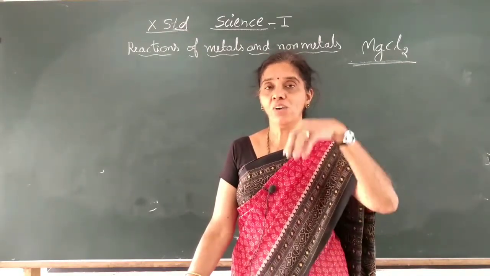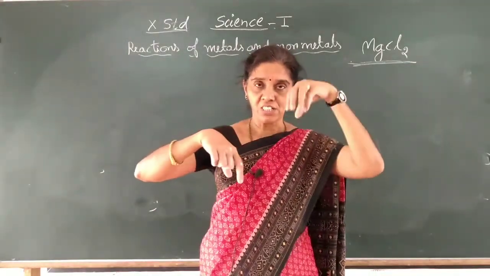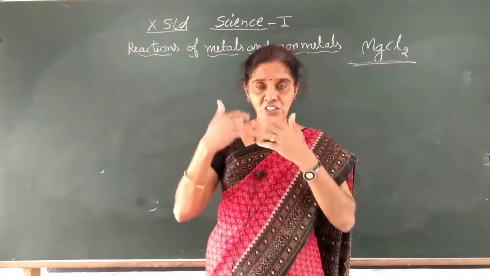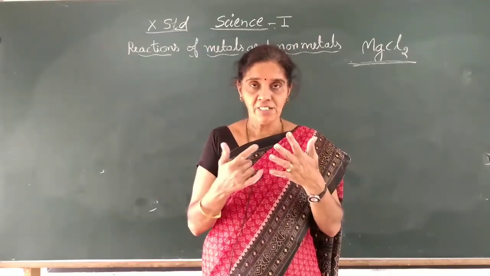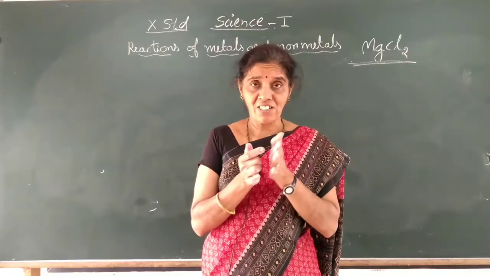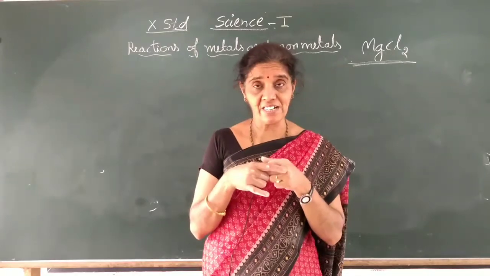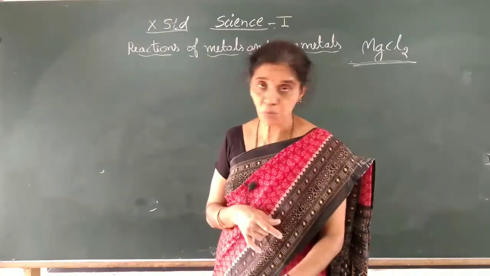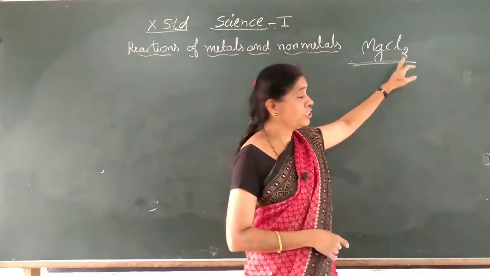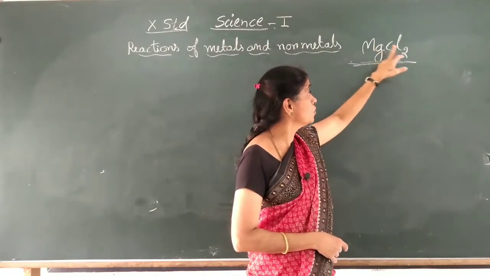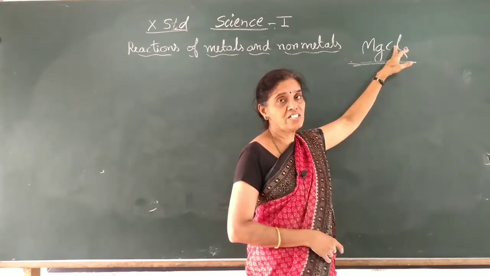After giving, magnesium has a positive charge and the 2 chlorines negative charges, and there is a force of attraction, because opposite charges attract and bond formation takes place. Magnesium chloride, and the formula is written MgCl2, because it gives 2 electrons separately to 2 chlorine atoms, 1 for each.